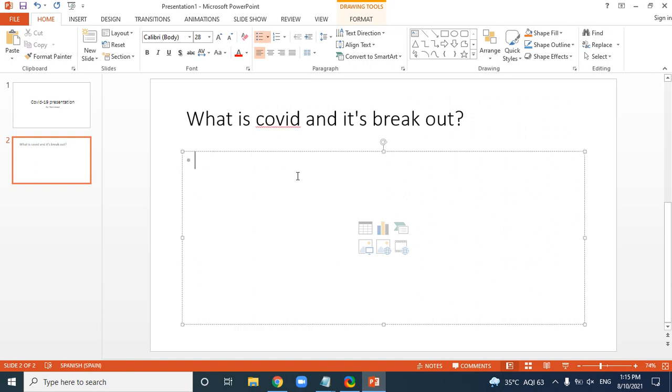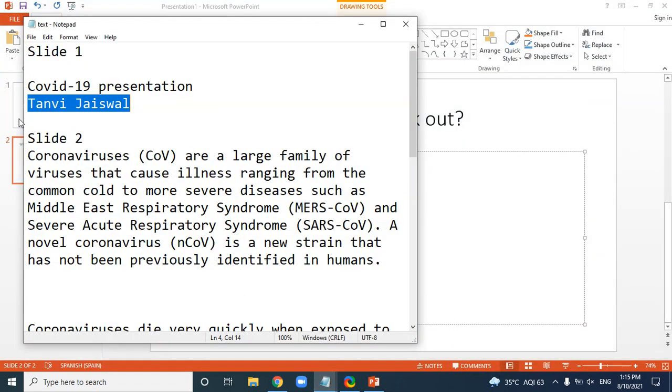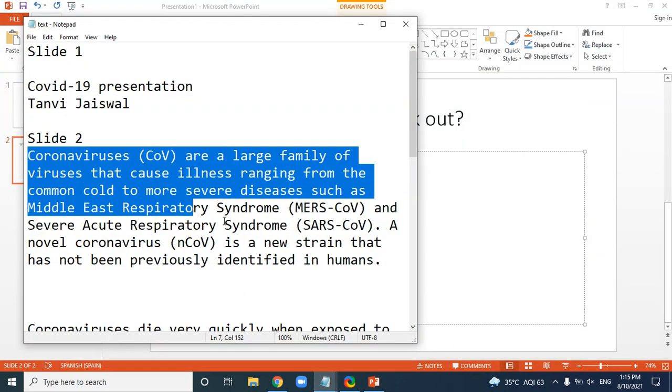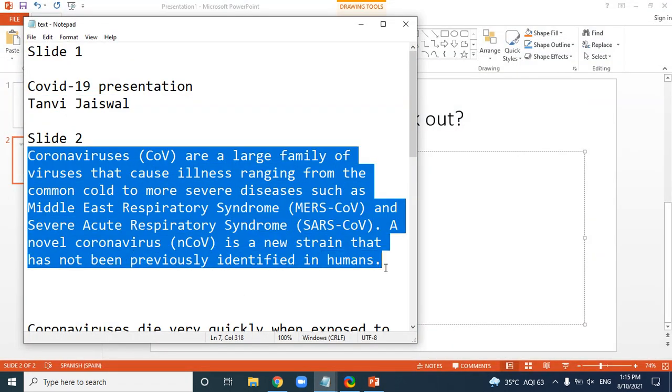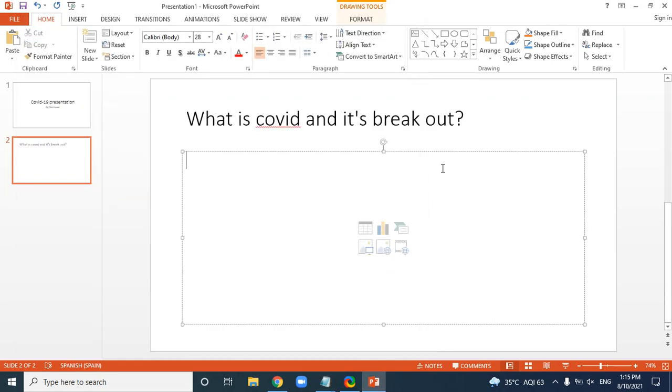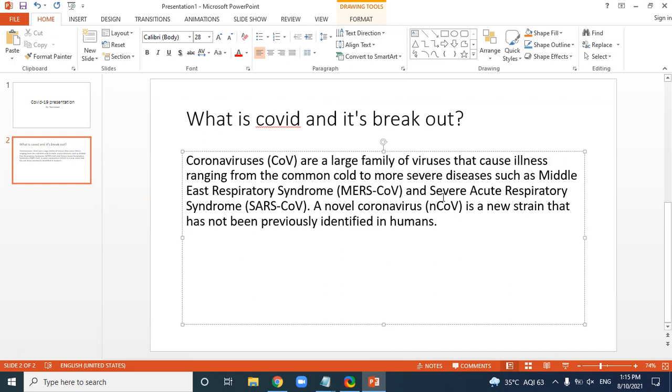In this text I'm going to remove this full stop. I don't want this full stop. First let me copy what is COVID-19 and paste it, and over here I'm going to write its breakdown.